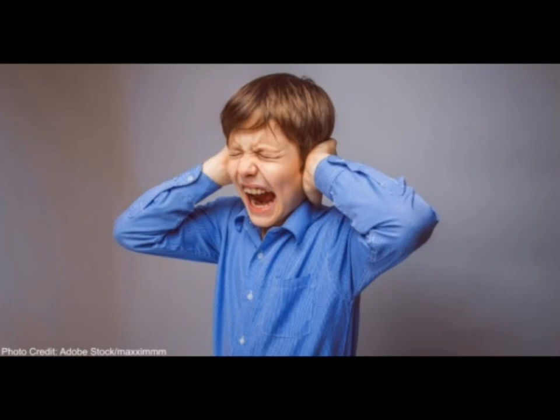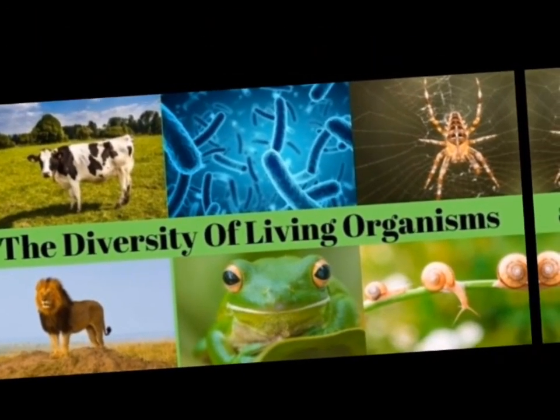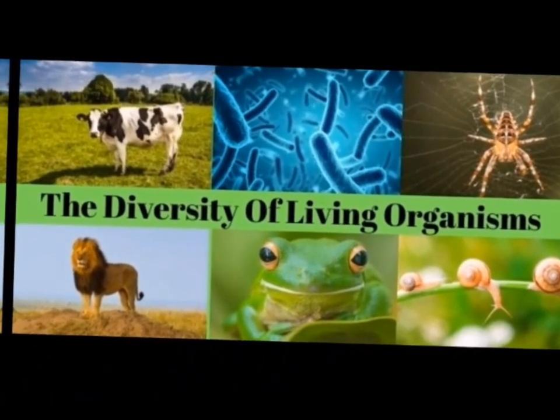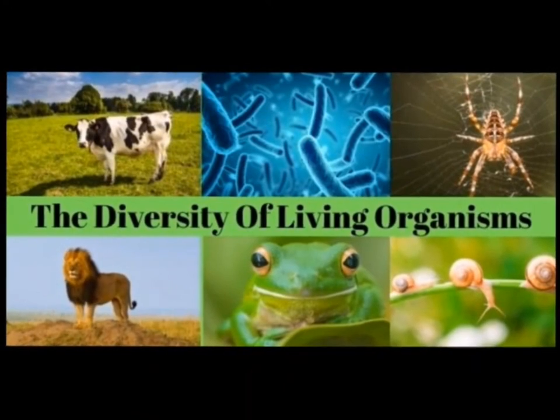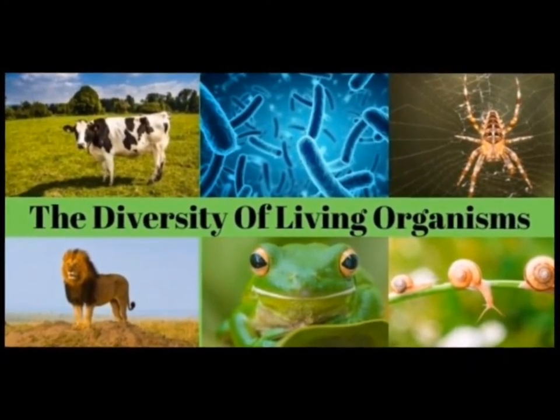Now we will see about excretion. Removal of the waste products from the body that are produced during metabolism is known as excretion. Next, we will see about reproduction. Production of a new generation by a unicellular or a multicellular organism for the continuation of their species is known as reproduction.